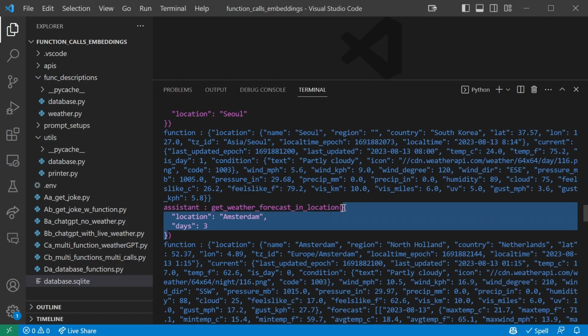Now ChatGPT will return a function call, as we've seen many times before, but we don't have to actually call the function. We can also just extract the arguments if we want to. So in this way, we can actually extract structured data objects by calling ChatGPT, which again is mind-blowing, and this alone makes function calls super powerful, even if we're not going to call any functions at all. So let's whip up an example.